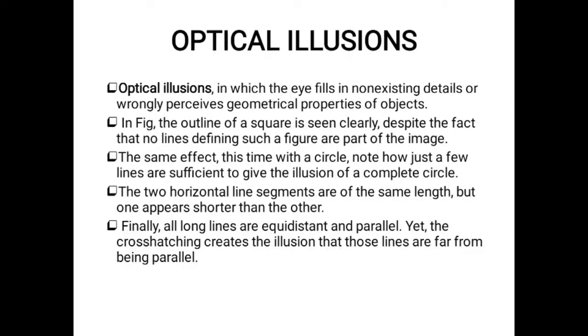Next, optical illusion. An optical illusion is a characteristic of the human visual system in which the eye perceives non-existing details or wrongly perceives geometrical properties of an object. An illusion is something imagined that cannot be projected by the image, but we are able to understand the details.